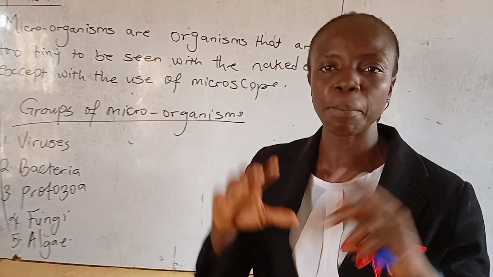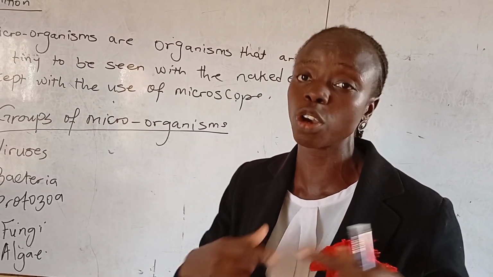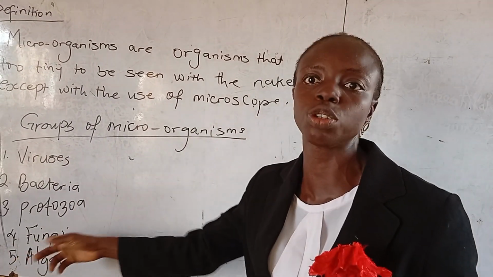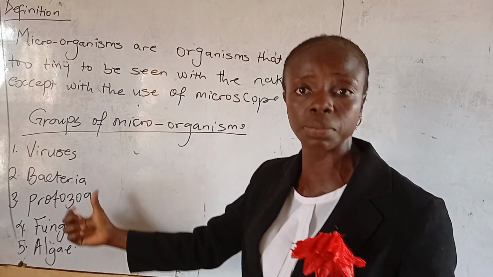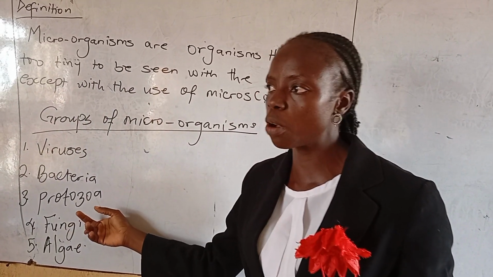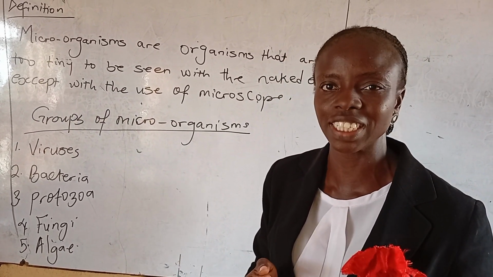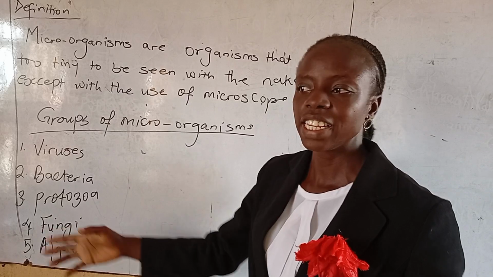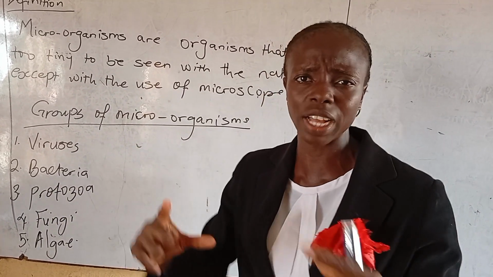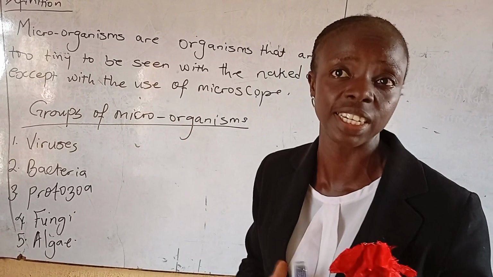For fungi, we have the fungi that are macroscopic. An example of a macroscopic fungus that you can see with your naked eye is the mushroom. But then we are looking at microscopic organisms, so mushroom does not fall into the category of organisms that we are considering now. So we have the microscopic fungi, and they can be saprophytic or parasitic. The saprophytic fungi utilize dead and decaying organisms for their feeding. They look like plants, quite alright. If you see a mushroom, it looks like a plant, but it's not green in color.